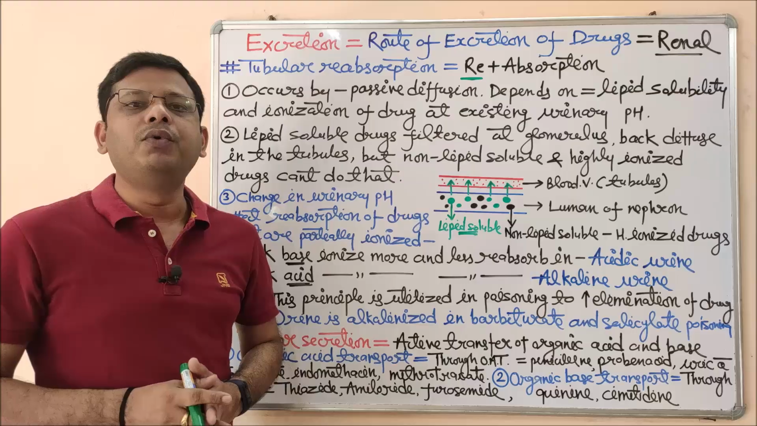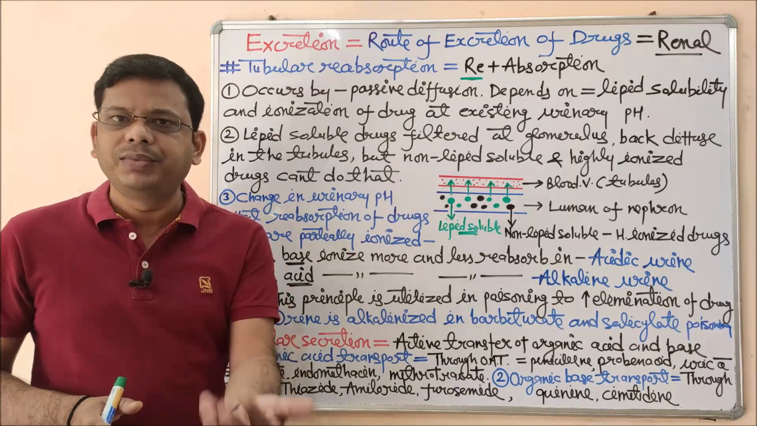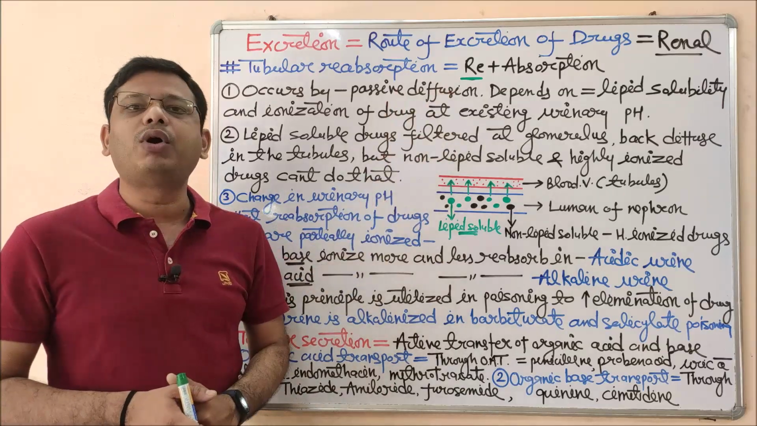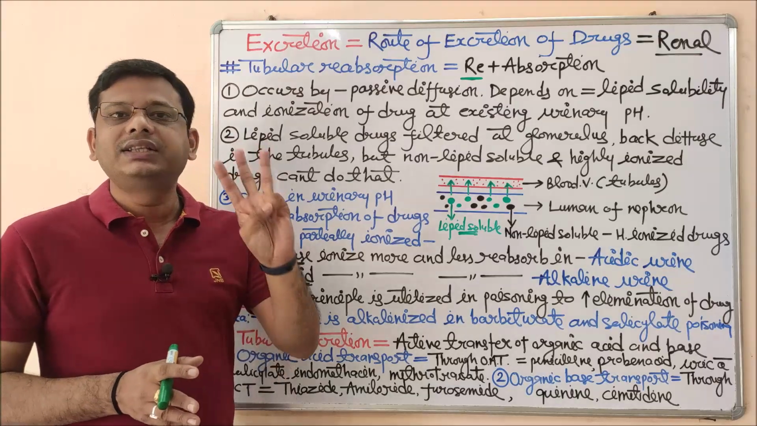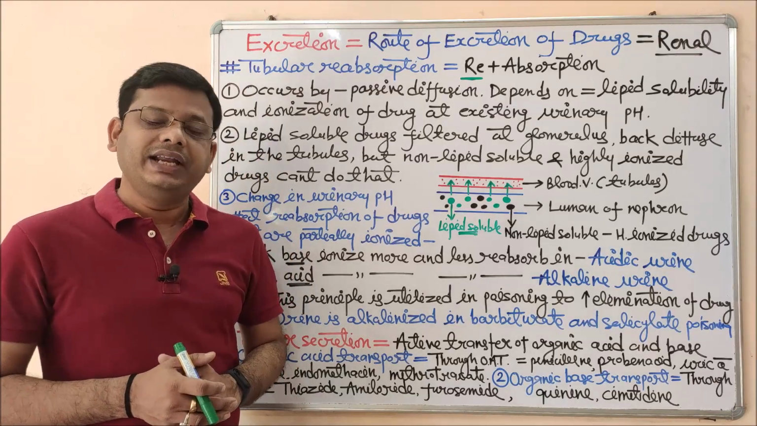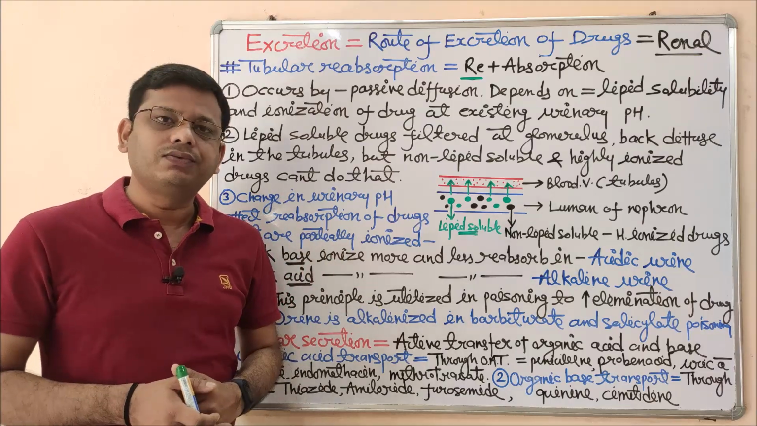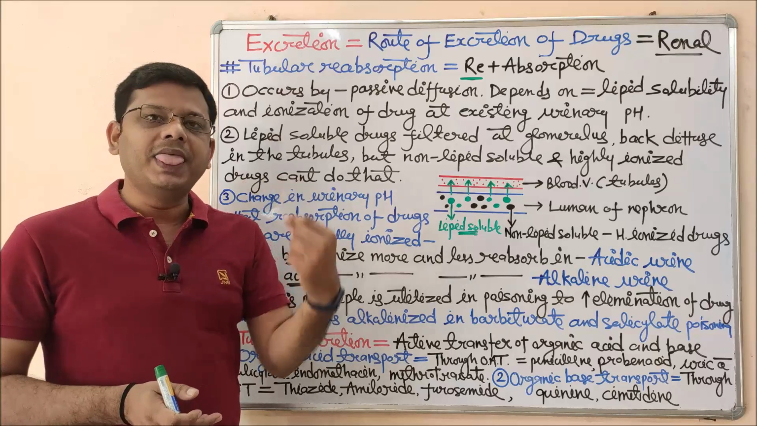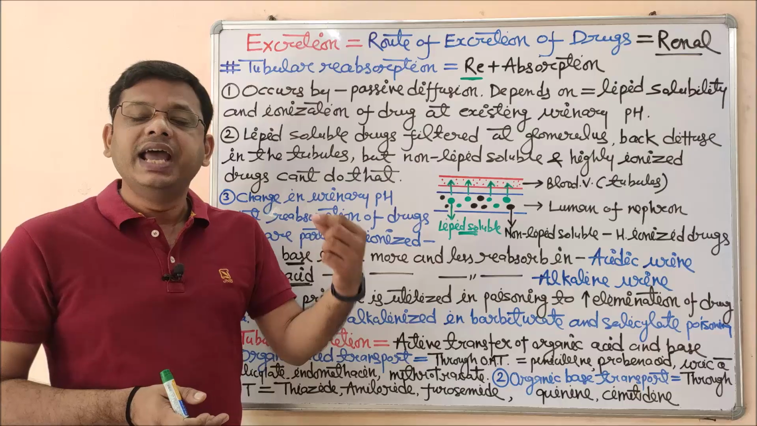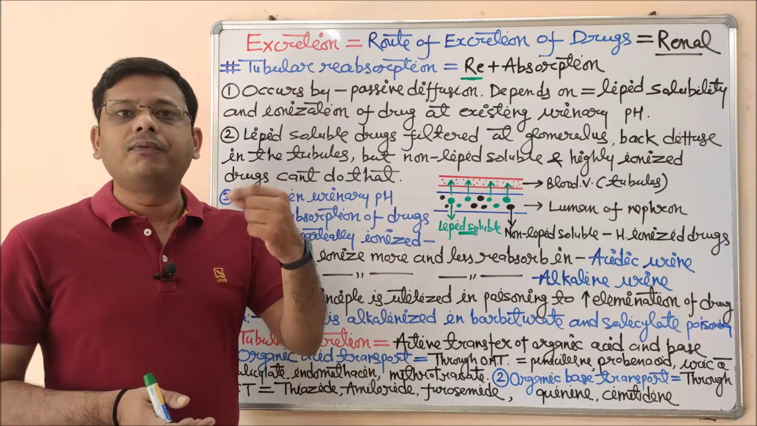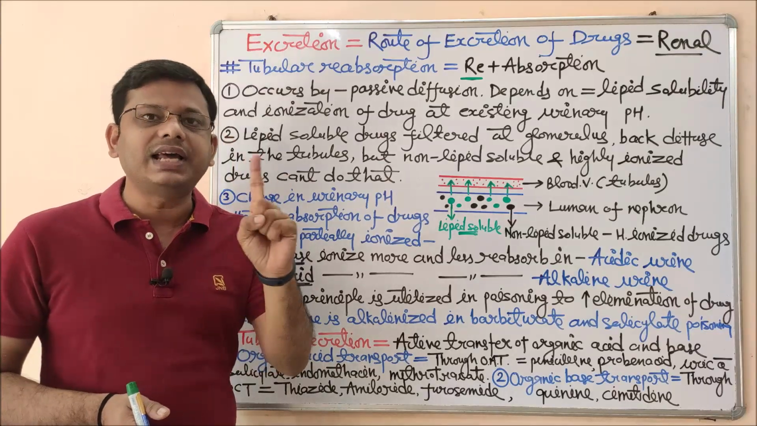Absorption is a process of movement of drug from its site of administration to the systemic circulation, that means blood. But in this case we are studying reabsorption. There are three steps for the absorption of drug, and they also apply to reabsorption, but one more step is added. First of all, whenever we take any drug, from the site of administration, it may be oral or IV or IM or SC, anything, the drug will reach the blood circulation. This is the first absorption.